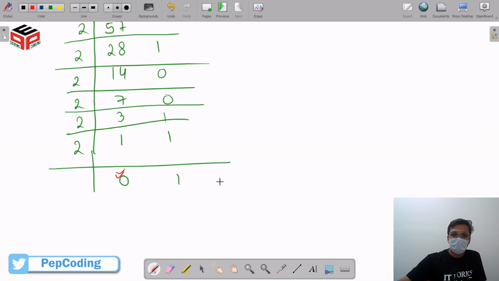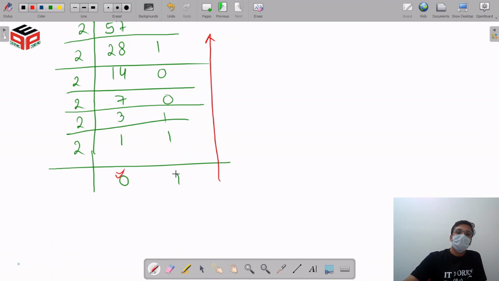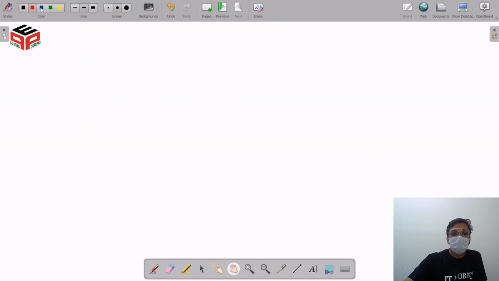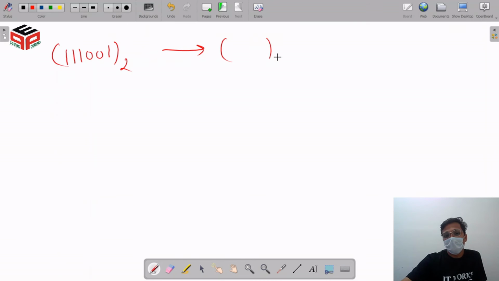To get our answer, we write the remainders in bottom to up format. Bottom to top. So our answer is going to be 1 1 1 0 0 1. Now let's say you are given the number 1 1 1 0 0 1 and you have to convert this number to the decimal number system, that is base 10.